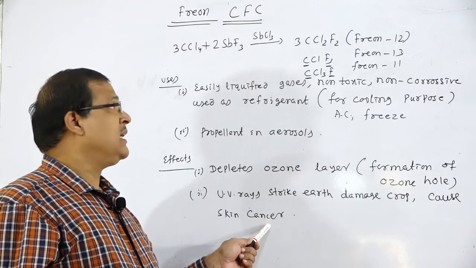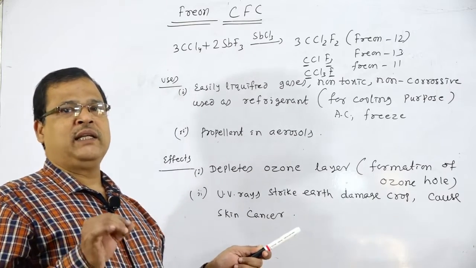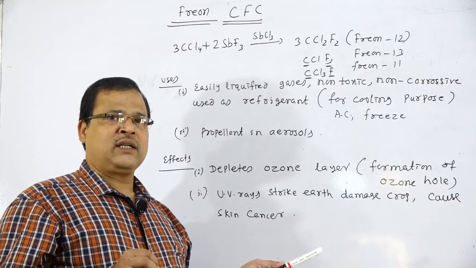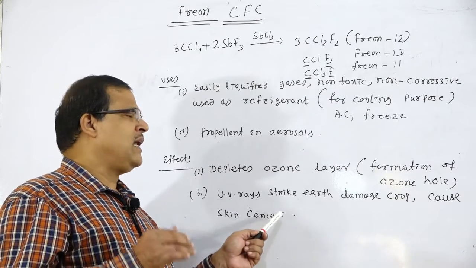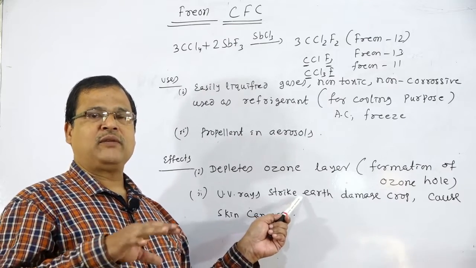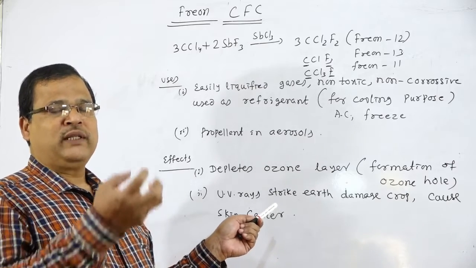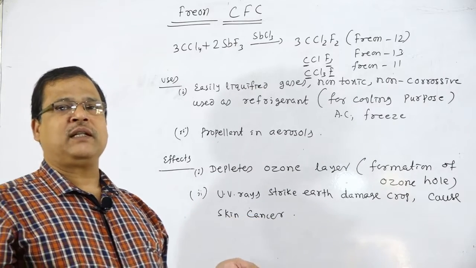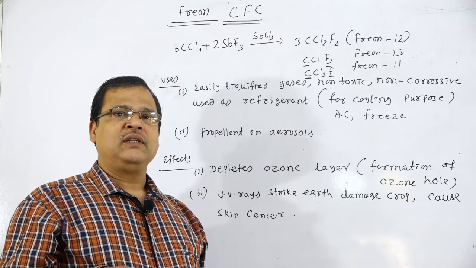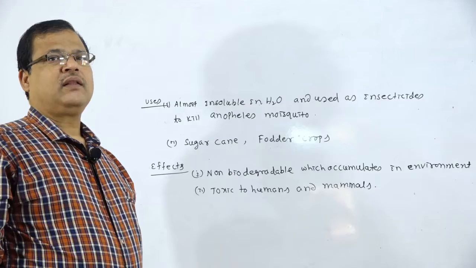So this is regarding CFC, chlorofluorocarbon, which is basically used in refrigerators and air conditioners, and it will corrode the ozone layer, and there is the formation of a hole. Because of the ozone hole, UV radiation will come to the earth's surface, and that will damage the crops and lead to cancer in human beings.